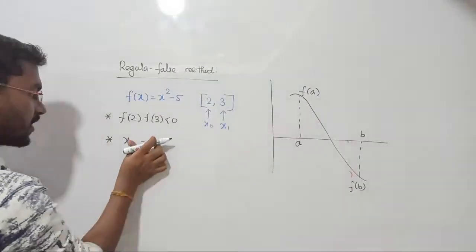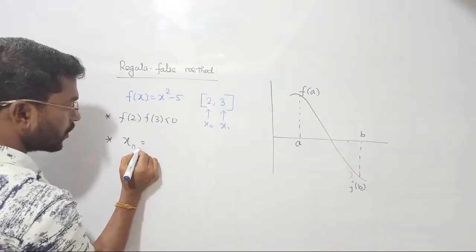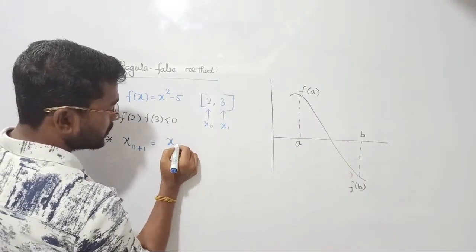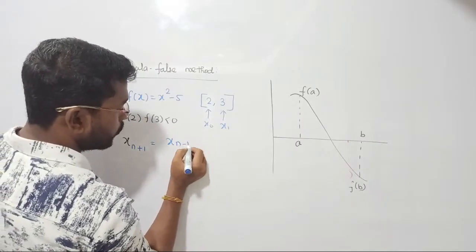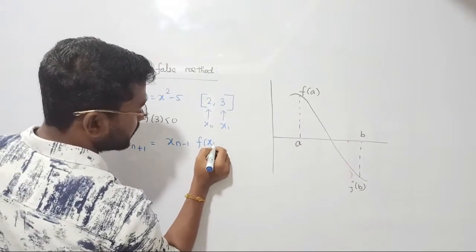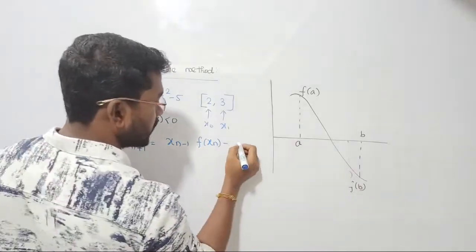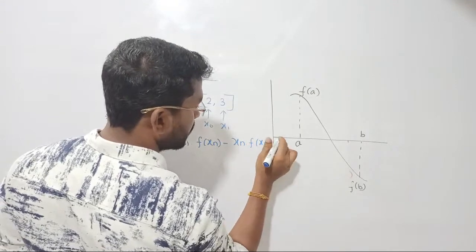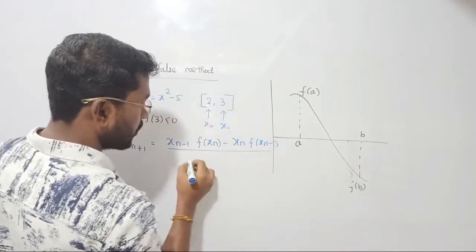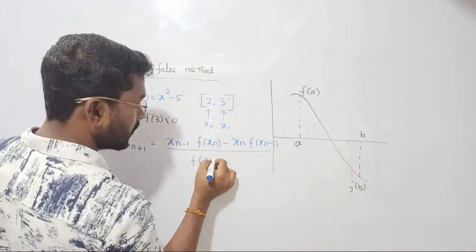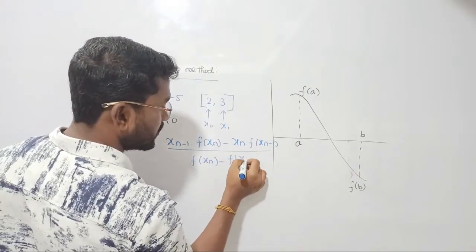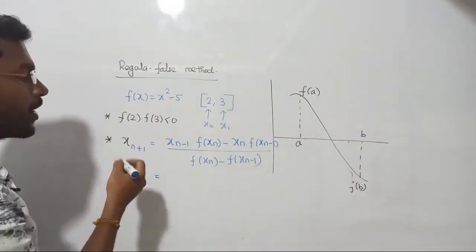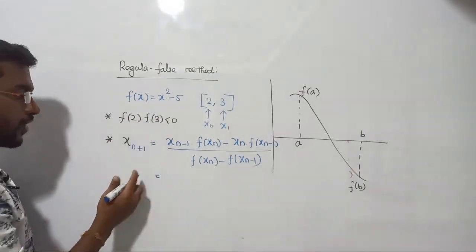Let me write the general formula in order to refresh your mind. So x n plus 1 can be written as x n minus 1 dot f of x n, minus x n dot f of x n minus 1. Correct? Yes, that is correct. In the denominator also you are supposed to consider f of x n minus f of x n minus 1. Clear? Now just substitute the values. We now want the next root. With these two roots we have to find out the next root.